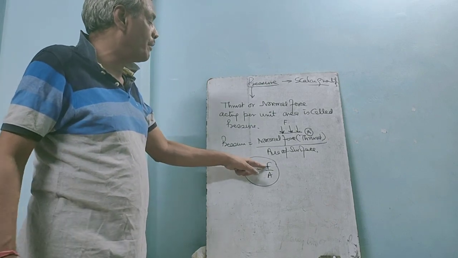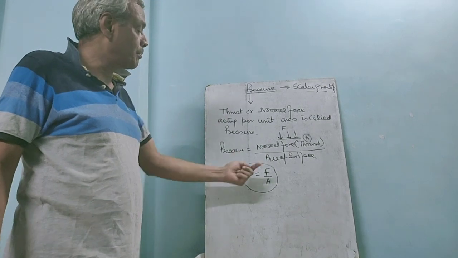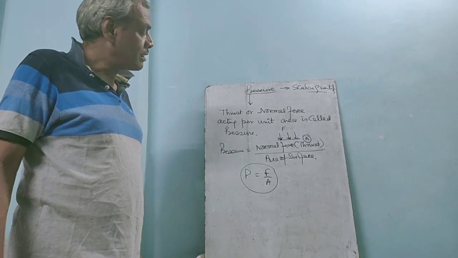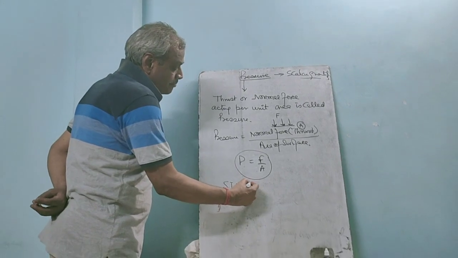You have to take the normal, perpendicular force on the surface, upon the area of the surface. Got it now?